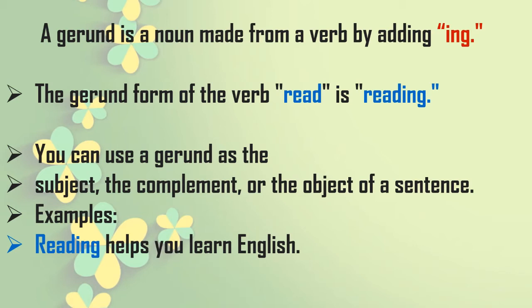We have seen here the gerund form of the verb read is reading, and it has come at the beginning of the sentence with ing as its tail. So, reading helps you learn English. Here, reading is the subject of the sentence. So here we have seen that the gerund can be used as the subject of the sentence.